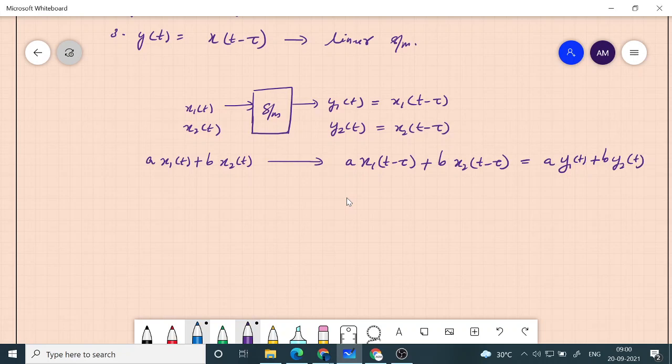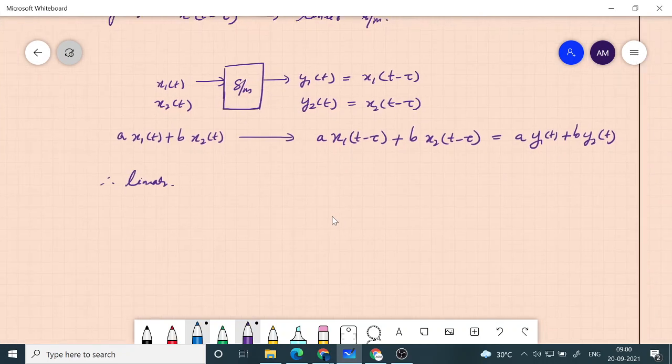So if a into x1 of t plus b into x2 of t gives a into y1 of t plus b into y2 of t, we say it satisfies both homogeneity and superposition, and therefore the system is linear.